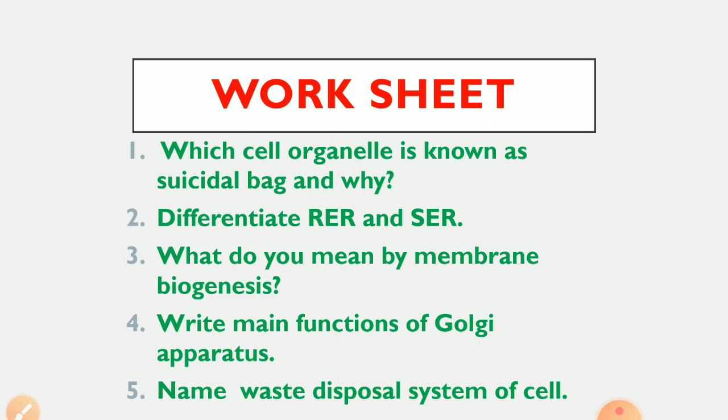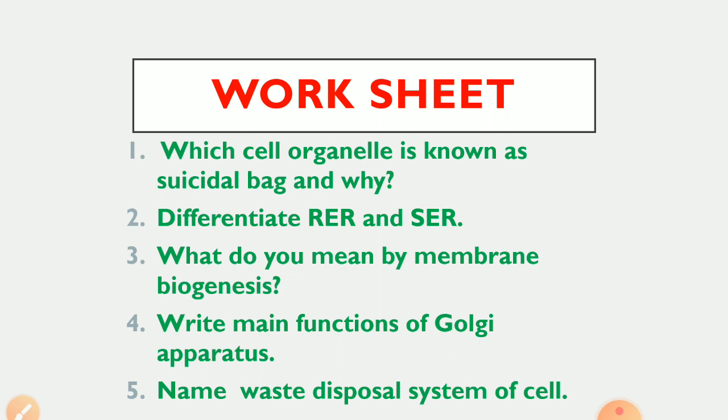Differentiate RER and SER, that also we have done. RER is attached to cisternae, whereas SER is not attached. On RER ribosomes are present, on SER ribosomes are absent. SER helps in the steroid and lipid synthesis, but RER does not help in this. These are some of the common differences between the RER and SER.